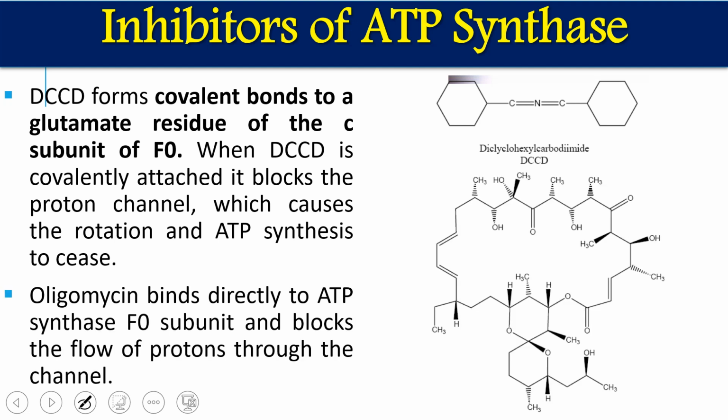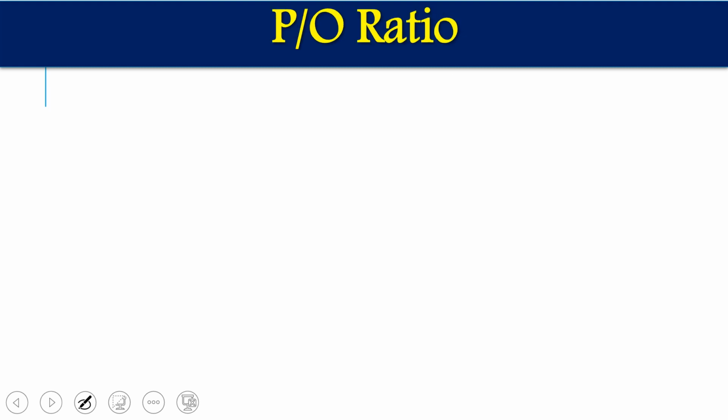The second component is oligomycin, which is a peptide antibiotic. This binds directly to the ATP synthase F0 subunits and blocks the flow of protons through this channel. So no proton movement, no free energy generation, and no ATP synthesis. So these two directly inhibit the ATP synthesis process and work on ATP synthase.